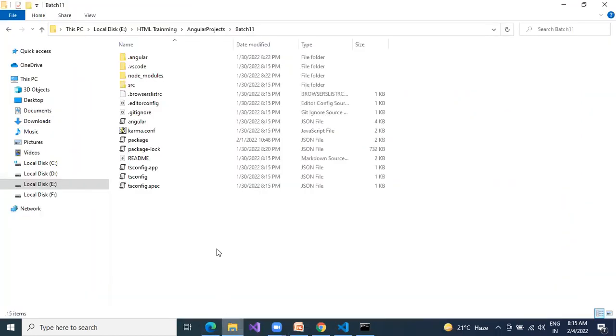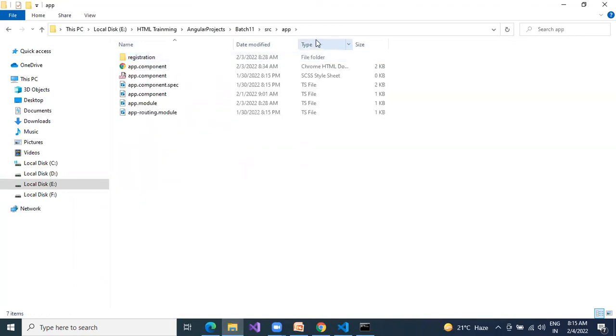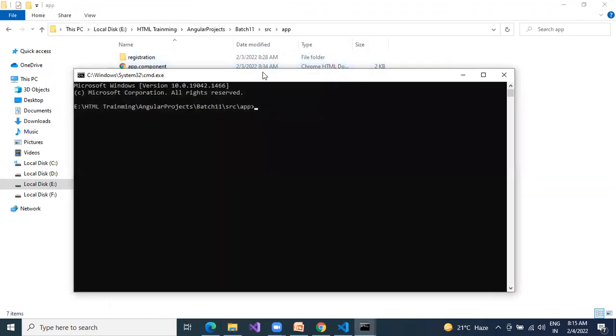Okay, so how to open this one? Go to the src app folder. Go inside the app folder, select this address bar, type cmd. Again, which is the command? ng. Next, what you need to do? Generate, g for generate, c for component, and then the component name. So once you give this component name, I gave it as registration.